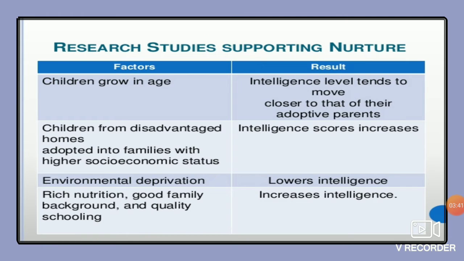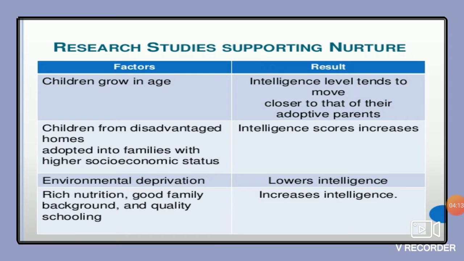Next is research studies supporting nurture. If you can read from the book also it is fine, but here I've summarized the points. First is, as children grow in age, it has been studied that initially their intelligence level is based on their parents only, means their genetic factors only. But as a child grows in age, their intelligence level tends to move closer to that of their adoptive parents.